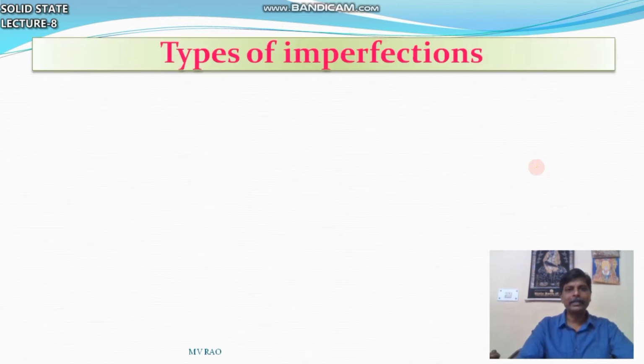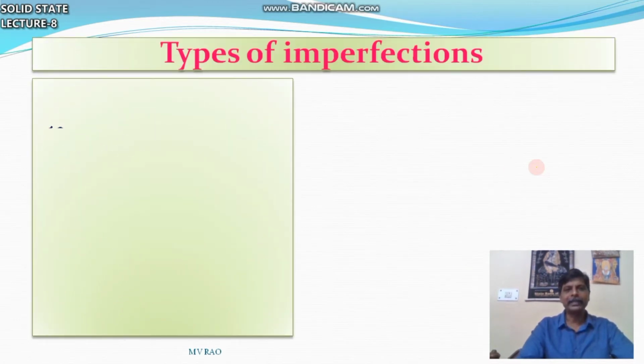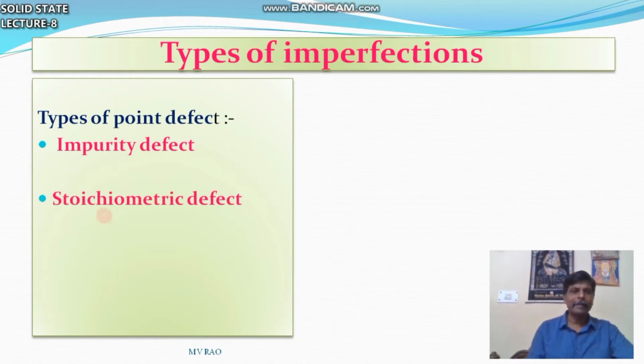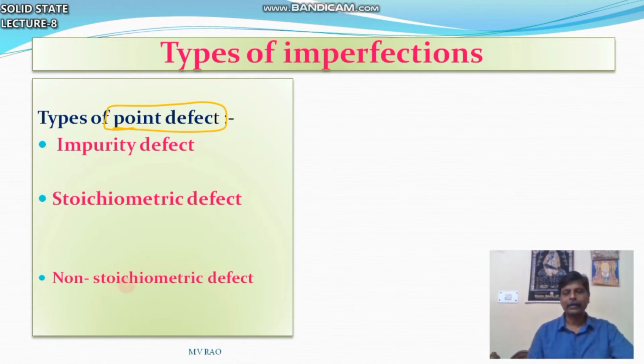Point defects are again classified into some types. Now don't confuse. Imperfections are of mainly two types, point and line defect. Now point defects are again classified into three types: impurity defect, stoichiometric defect, non-stoichiometric defect. Impurity defect, stoichiometric and non-stoichiometric defect, these are point defects.